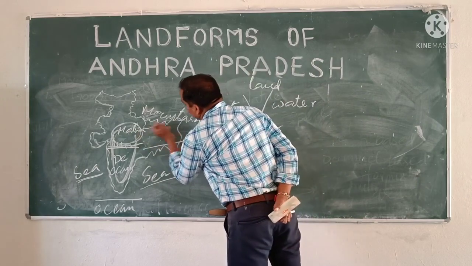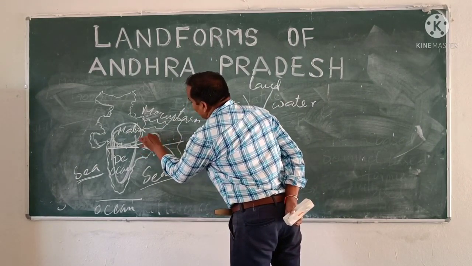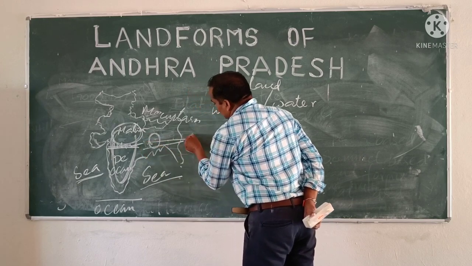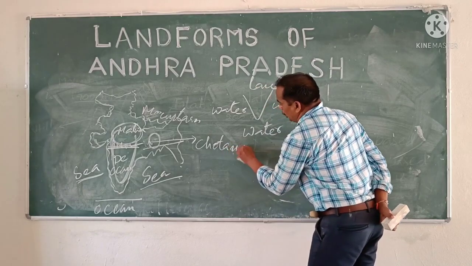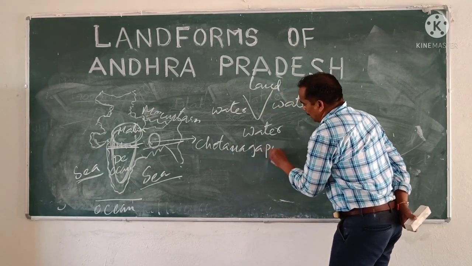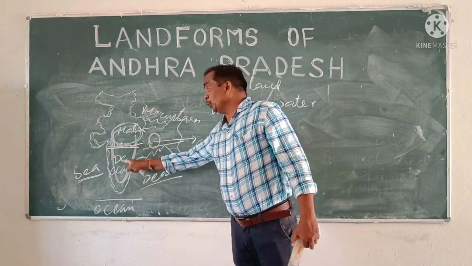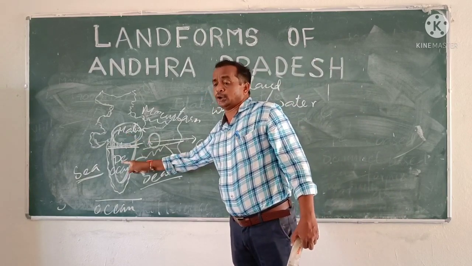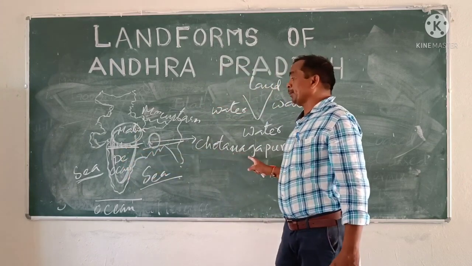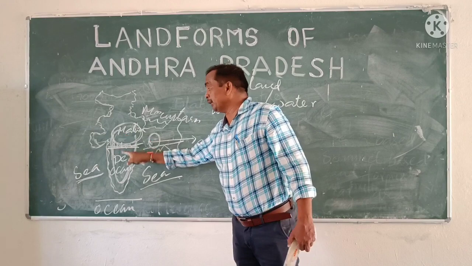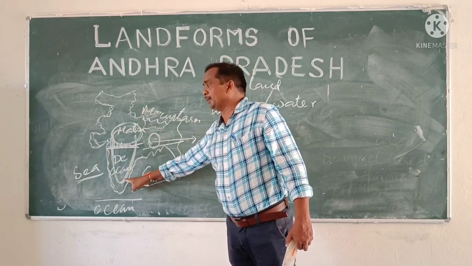One more important plateau in India is covered in Bihar and Jharkhand. That is called the Chota Nagpur Plateau. Dear children, in India there are two major plateaus. One is the Peninsular Plateau, the second one is the Chota Nagpur Plateau. The Peninsular Plateau is again divided into two parts: the northern one is the Malwa Plateau, whereas the southern one is the Deccan Plateau.